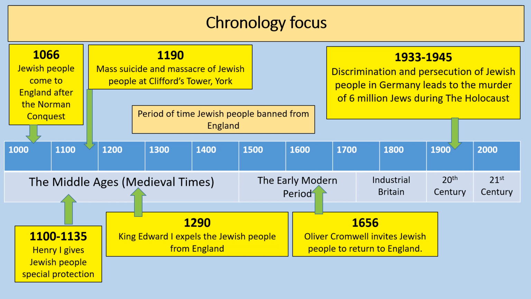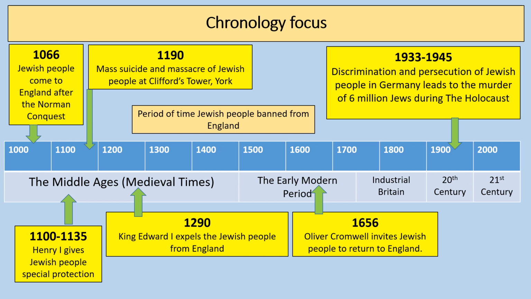So in terms of the chronology and when these events happened, you can see a timeline there stretching through the different time periods that we study within our historical learning. So the Middle Ages, medieval times, the early modern period, the era of the Industrial Revolution, 1750 to 1900, the 20th century and the 21st century.